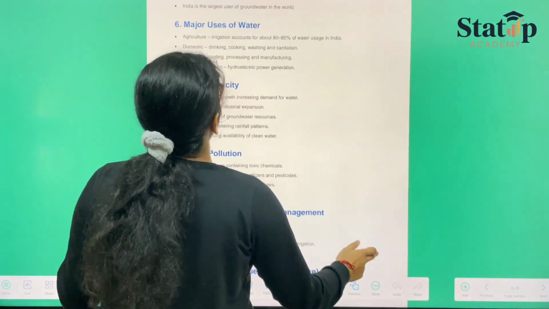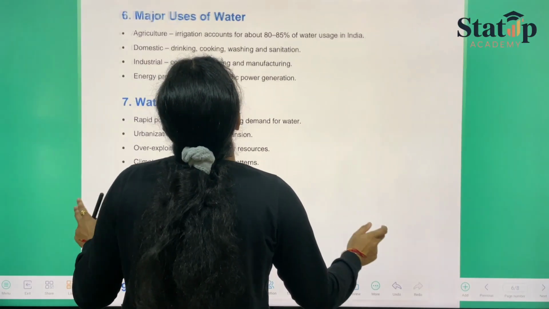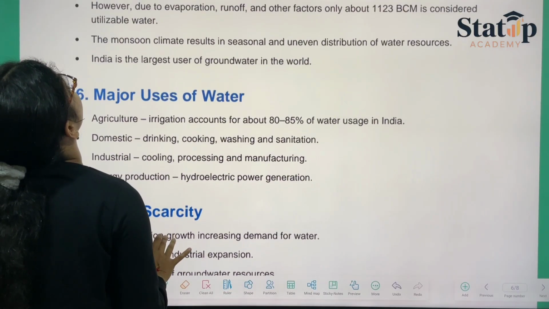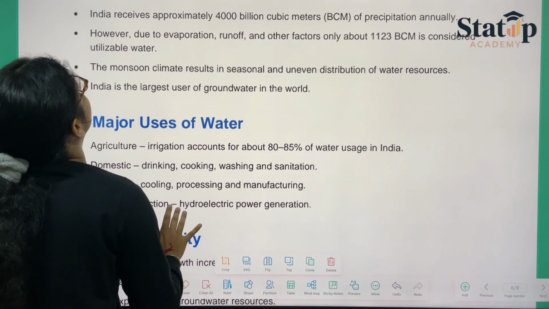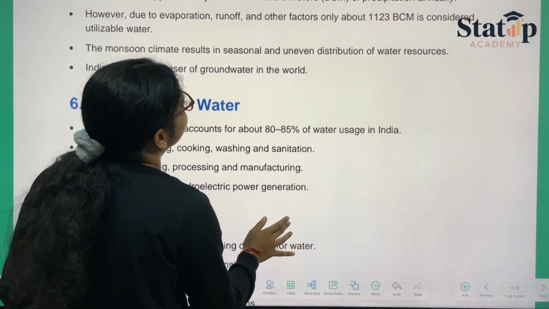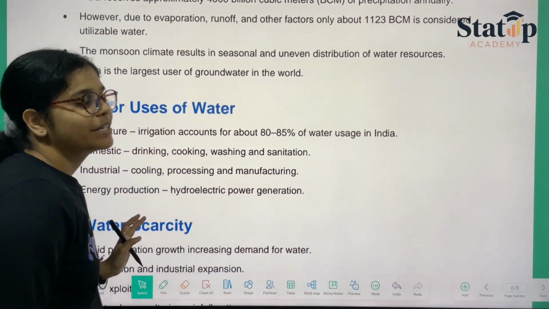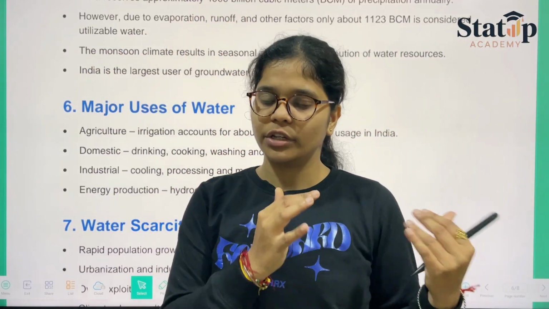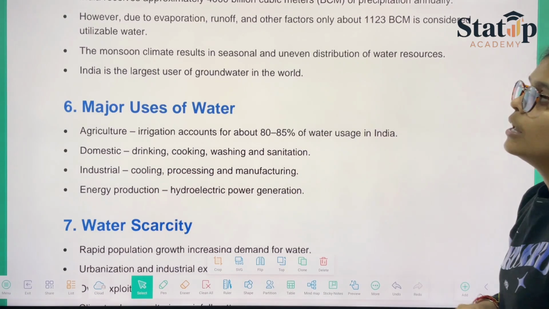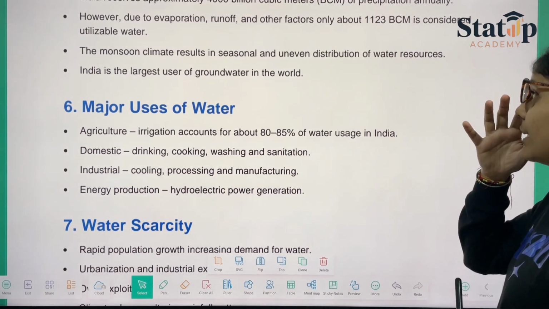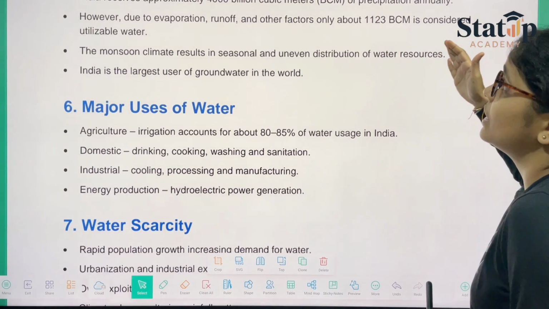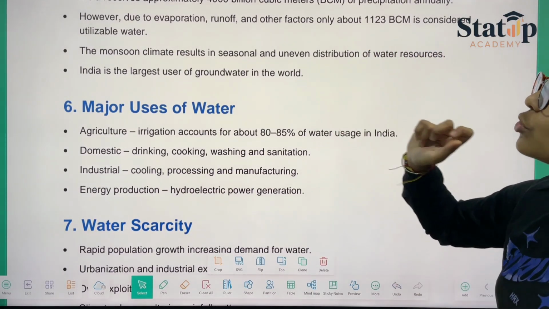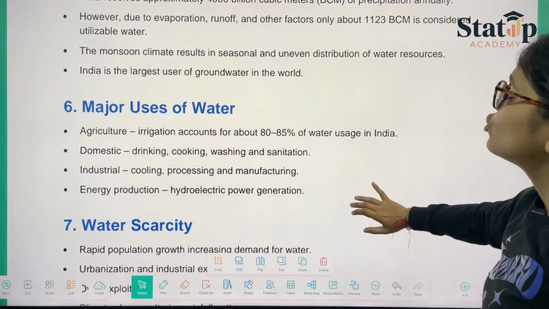So talking about them, India receives approximately 4,000 billion cubic meters (BCM) of precipitation annually. If you mention these figures with constant terms and their units, you tend to secure good marks. However, due to evaporation, runoff, and other factors, only about 1123 BCM, billion cubic meters, is considered utilizable water. The monsoon climate results in seasonal and uneven distribution of water resources.